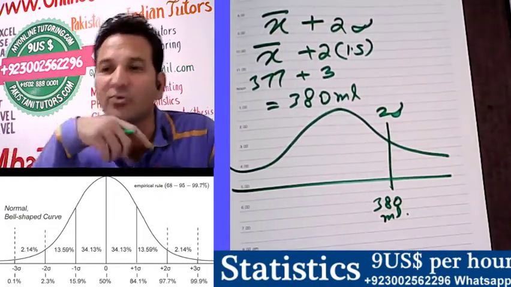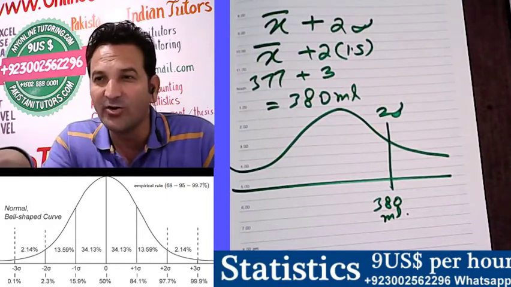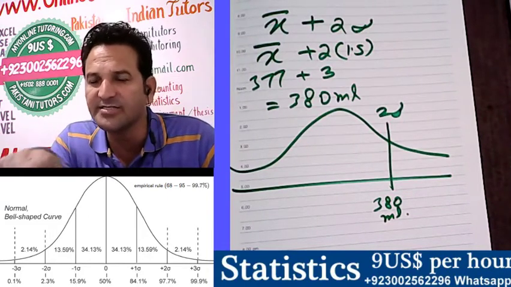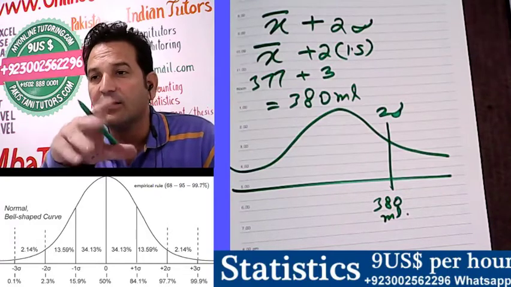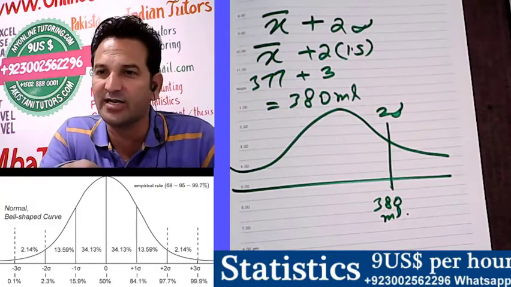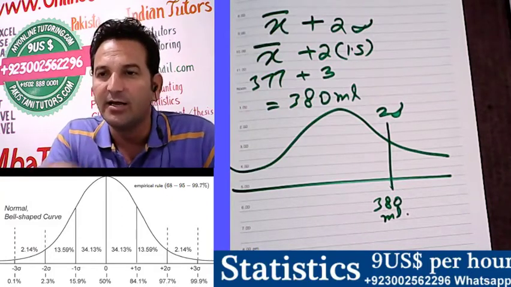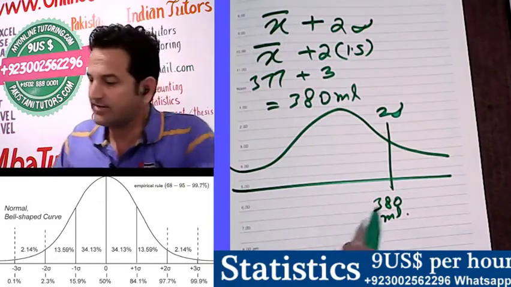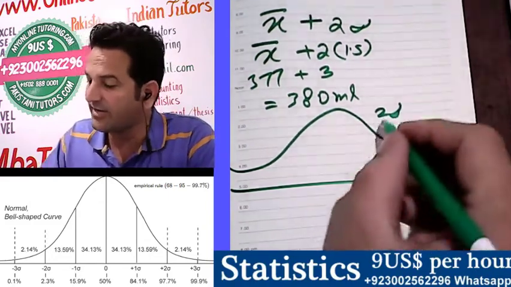What is the empirical rule telling you? It is telling you that 95% of the bottles lie within 2 standard deviations.